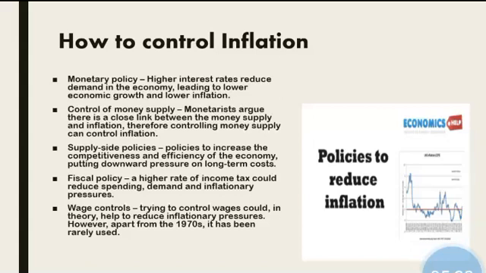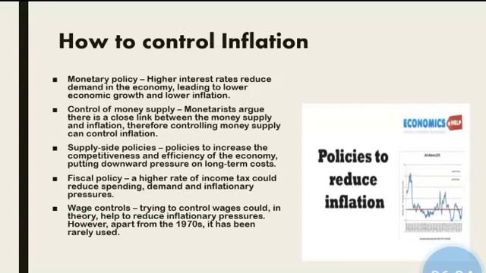We come to the last section of my seminar. How can we control inflation? There are so many policies or measures we can take to control inflation. First of all, monetary policy. Higher interest rates reduce demand in the economy, leading to lower economic growth and lower inflation. Another one is control of money supply. Monetarists argue there is a close link between the money supply and inflation. Therefore, controlling money supply can control inflation.